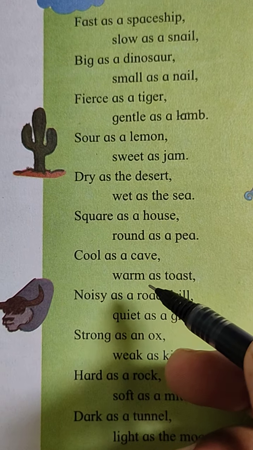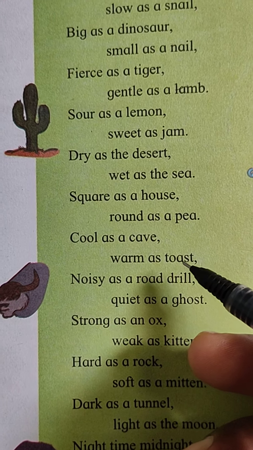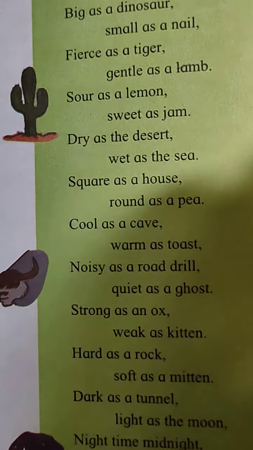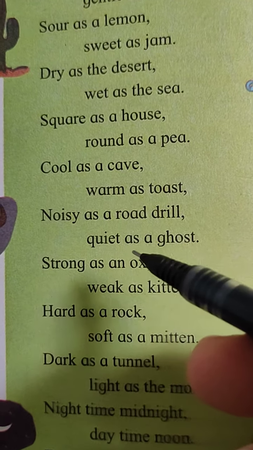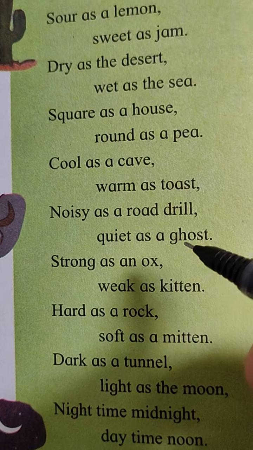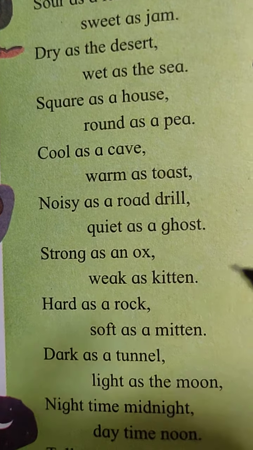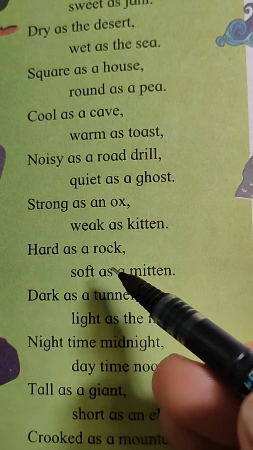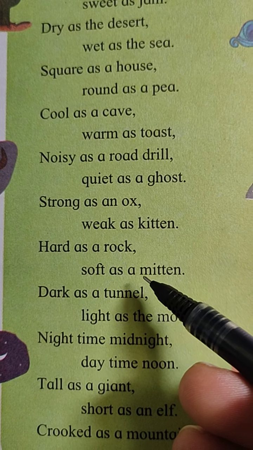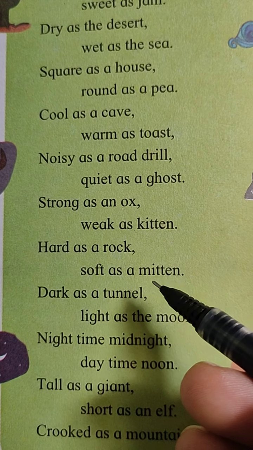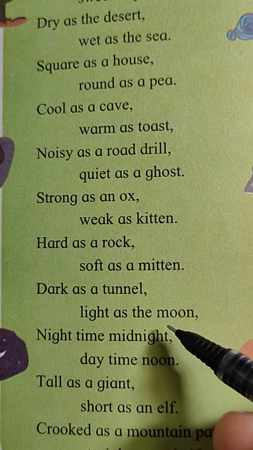Square as an hour, round as a pea: shape. Cool as a cave, warm as toast. Here, temperature. Noisy as a road drill, quiet as a ghost. Sound. Strong as an ox, weak as a kitten. Physical power. Hard as a rock, soft as a mitten. Here is firmness. Dark as a tunnel, bright as the moon.